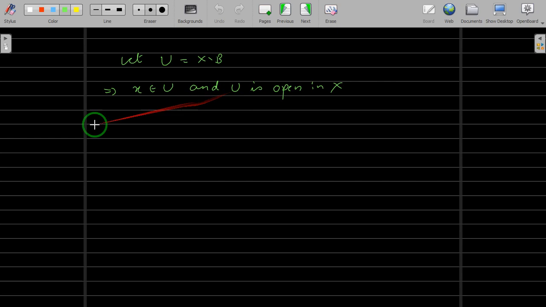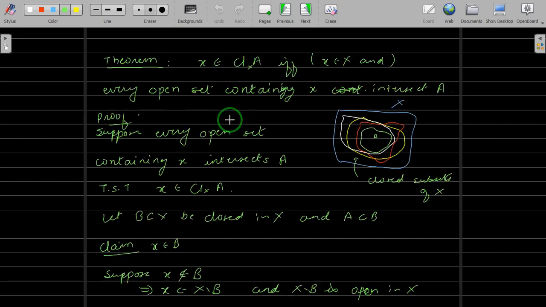But U intersection A is empty, and that is a contradiction to your assumption. Hence this is not possible, and hence X belongs to B. And if X belongs to B, then X belongs to the closure of A, and you are done.